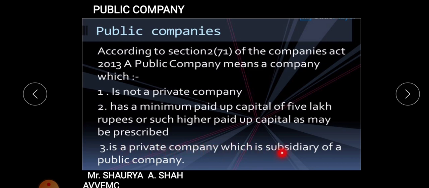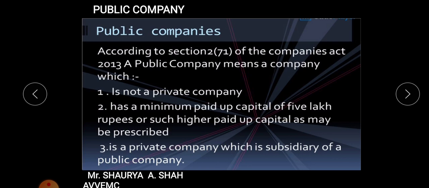It is also a private company which is a subsidiary of a public company. This company may be a private company, but it is a subsidiary of a public company. I gave you the explanation of holding company and subsidiary company also. So if our holding company is a public company, then it is also termed a public company.